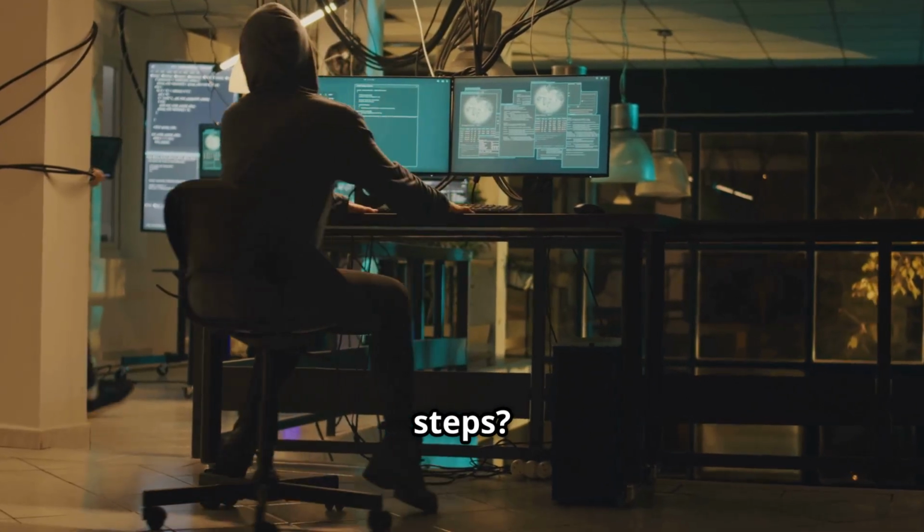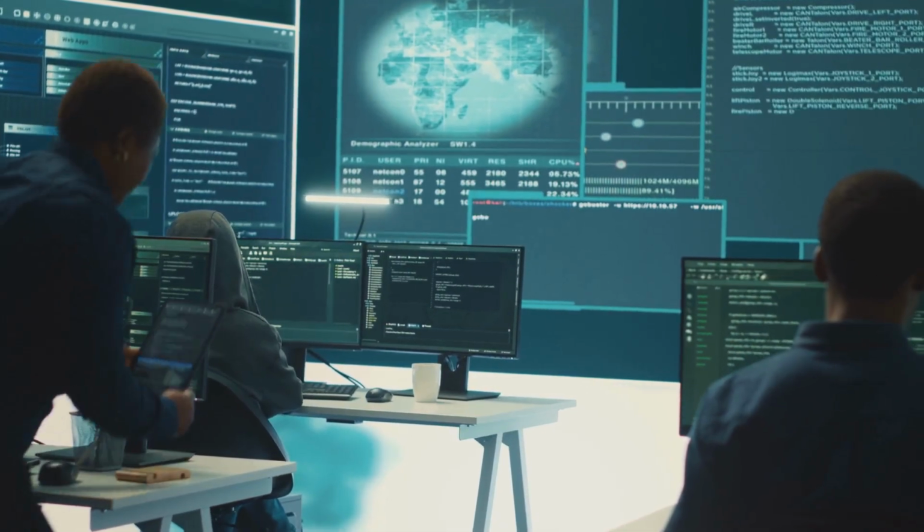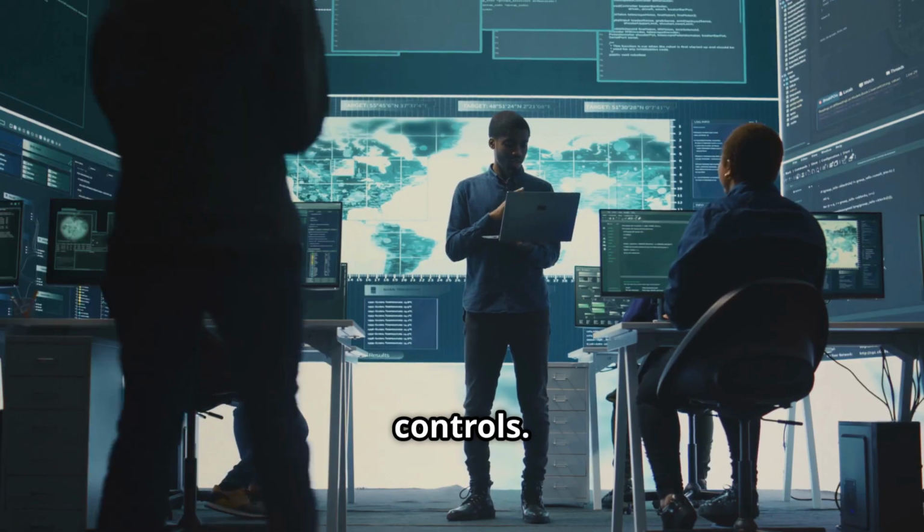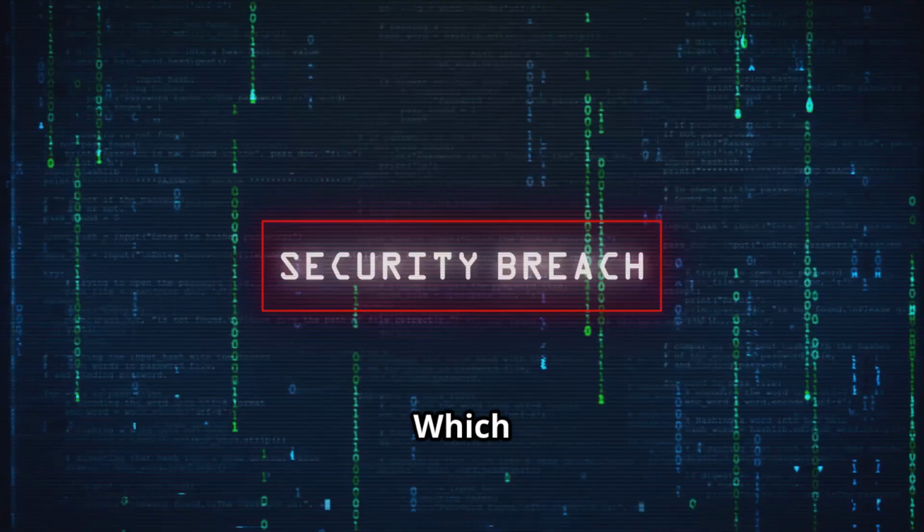Want next steps? I can map this to detection rules, KQL, or DNS pattern detection, or draft user controls, or training for users. Which do you want first?